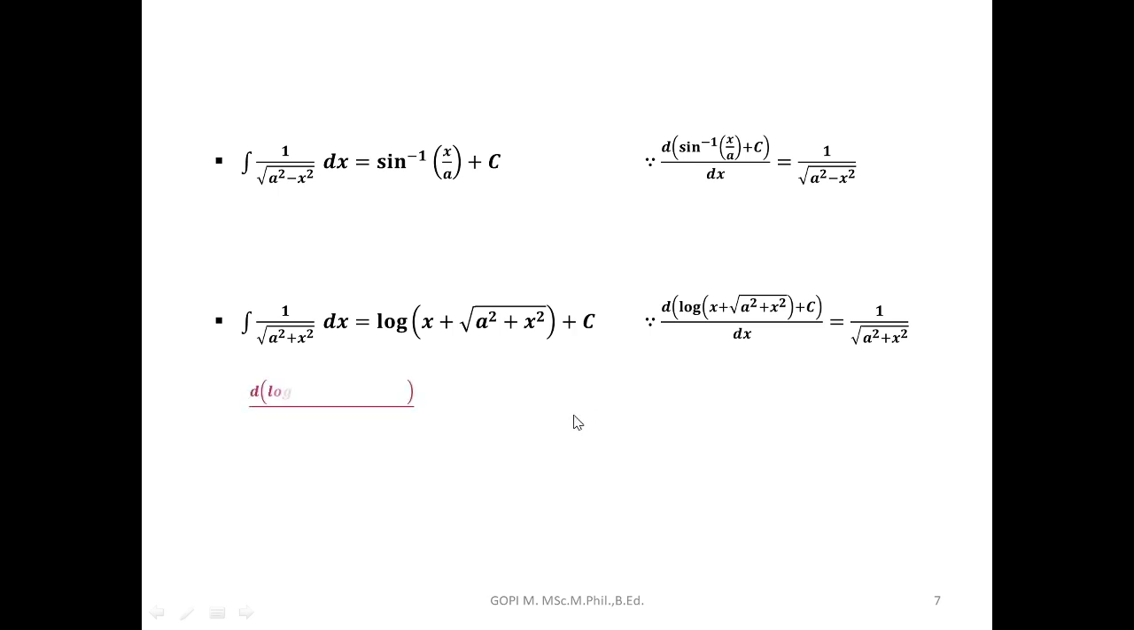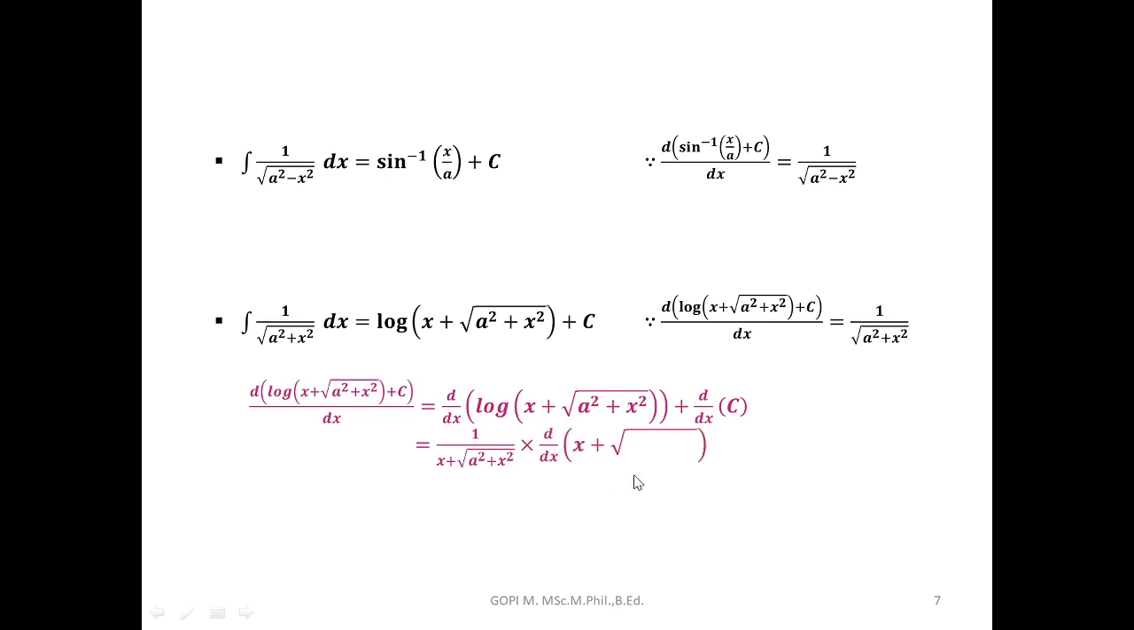So differentiation of log of x plus root of a square plus x square plus c with respect to x is term-wise: we have to differentiate log of x plus root of a square plus x square, plus differentiation of c. Next step, log of something is 1 by something into differentiation of something, and differentiation of constant is 0. Next step, something we are going to differentiate. X differentiation will give 1, and root of something will give 1 by 2 times root of something into differentiation of something.